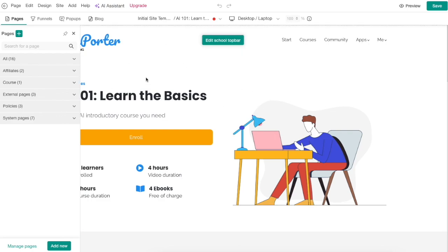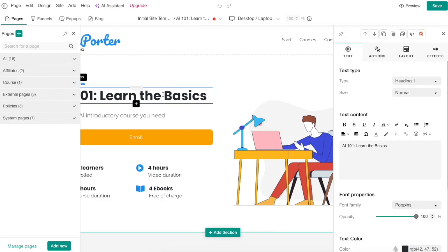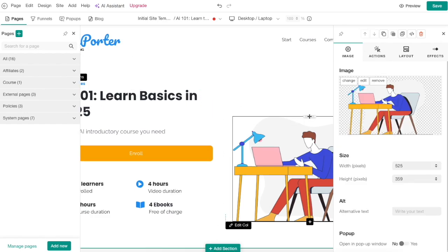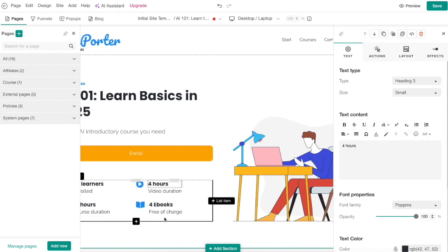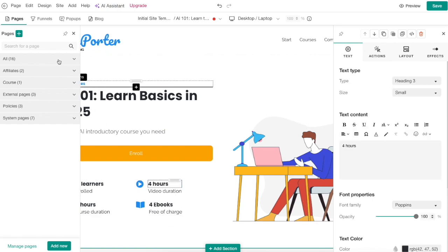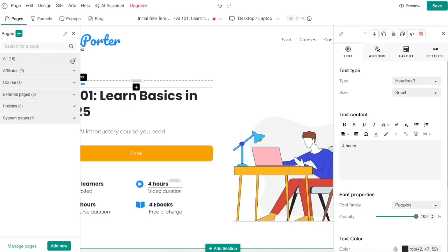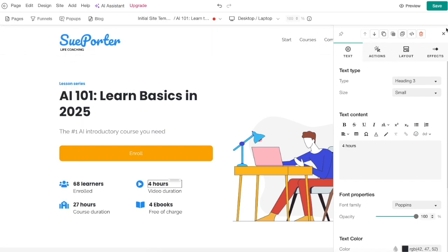So you open up this page editor and you can click on this element. You can change the text here. You can do all these different elements. You can resize these images. You can drag them around. You can replace it. You can add these different sections here. You have all the features here on the left-hand side that you can add to this page. These are pre-built with templates to make it look professional.